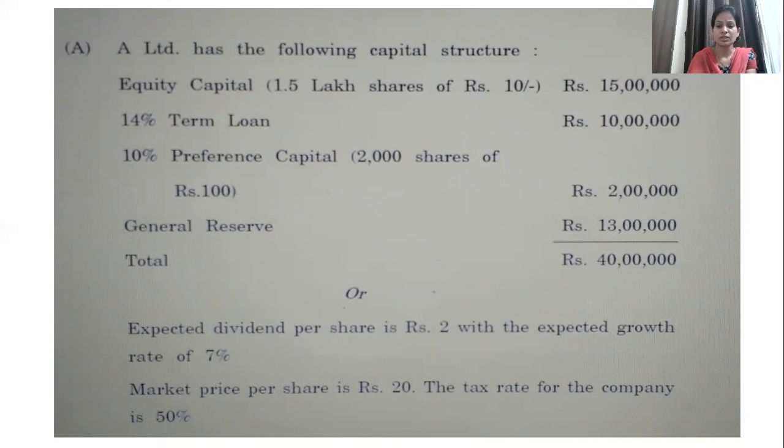So first we'll calculate cost of equity, and for the formula, just read the information and check which formula is applicable here. In the additional information it is said that the expected dividend per share is 2 and the growth rate is 7%. Since the growth rate is given in the sum, we are going to use the growth rate formula. So let's go to the formula.